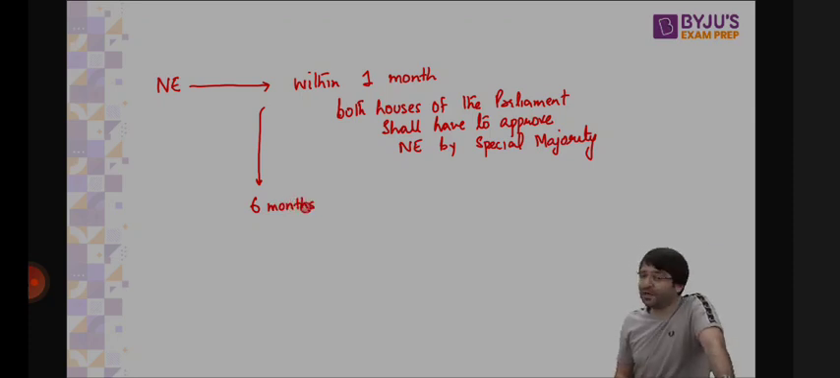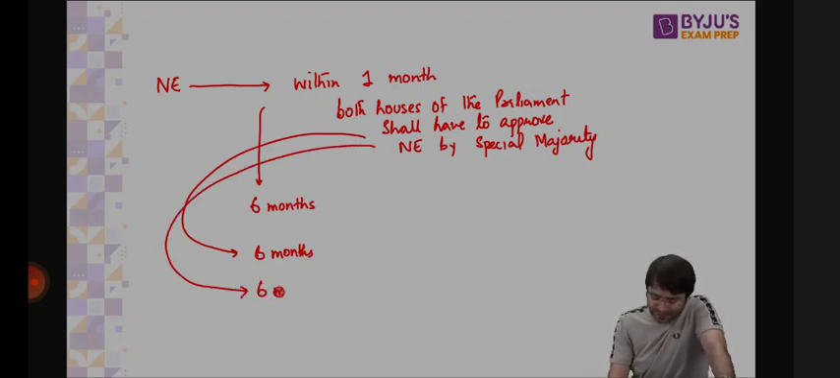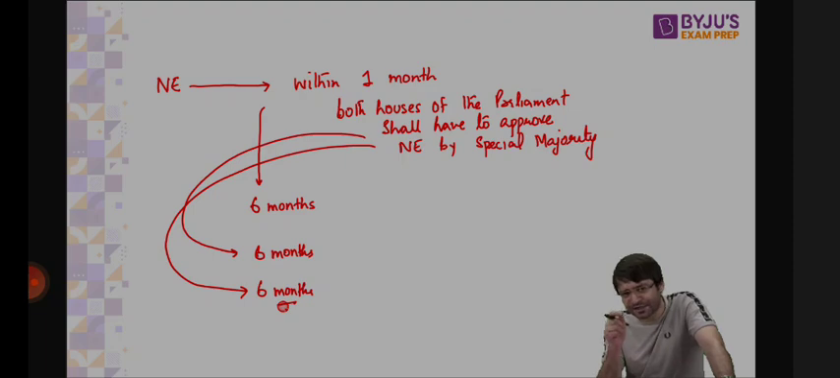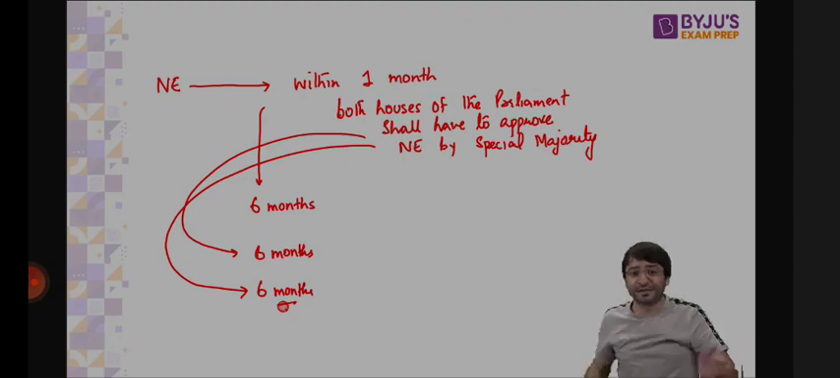Can it be extended further? Yes. Get the approval of the parliament again, and it will be extended for another 6 months. Can it be extended further? Yes. Get the approval of the parliament and extend it by another 6 months. That means every 6 months, you have to go back to the parliament, both houses of the parliament. If they pass a resolution by special majority, the president can extend national emergency for 6 more months, then for 6 more months, then for 6 more months.